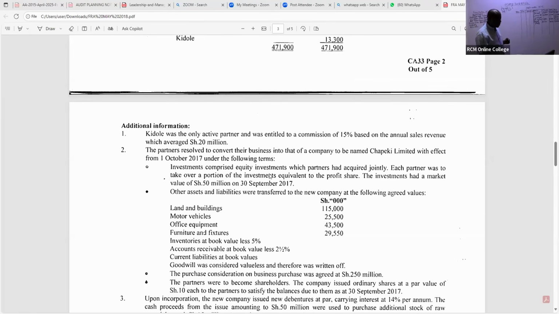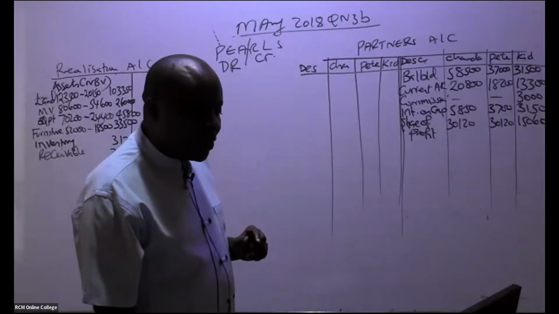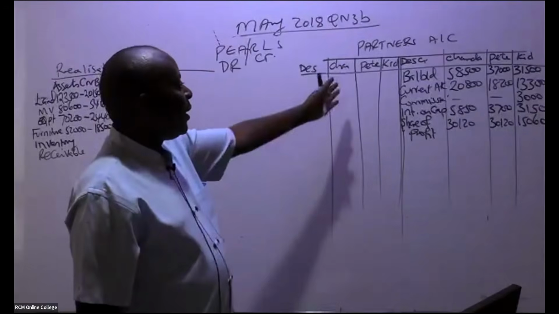Investments comprised equity investments which partners had acquired jointly. Each partner was to take over a portion of the investments equivalent to the profit share. So it means that the investments you are seeing here, ladies and gentlemen, please listen, were not taken over by the new company. These investments were taken over by these 3 ninjas.